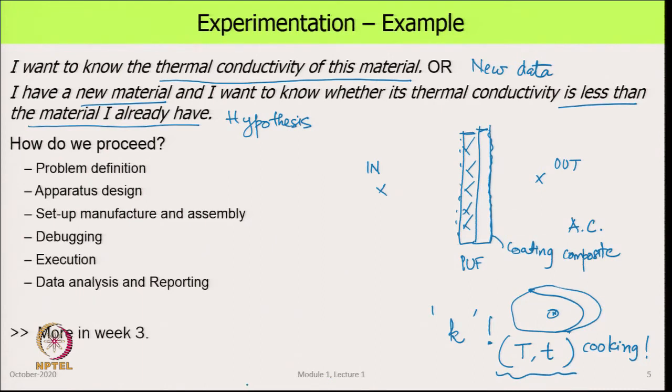But what do we do? Suppose we follow the same steps that we have looked at in what experimentation is. First, we define the problem. Say, well, look, this is the material I want its thermal conductivity within plus minus so much percent. Or we can say I want the thermal conductivity of this material as per this particular standard.